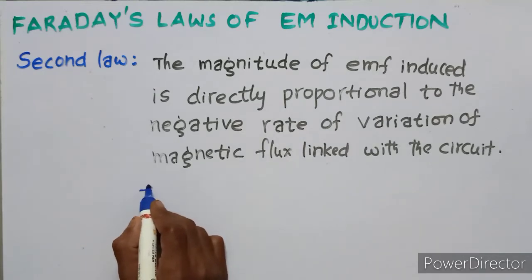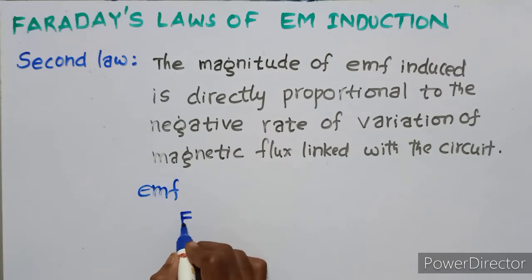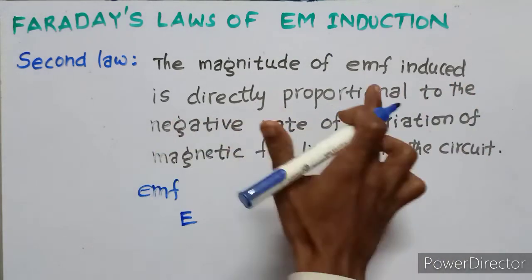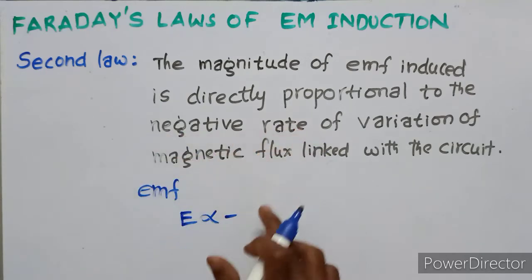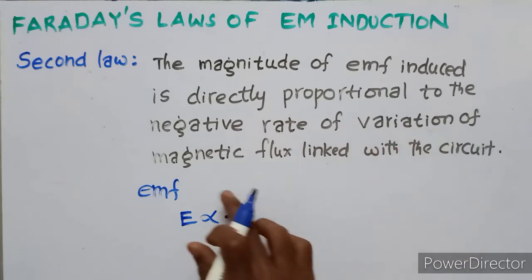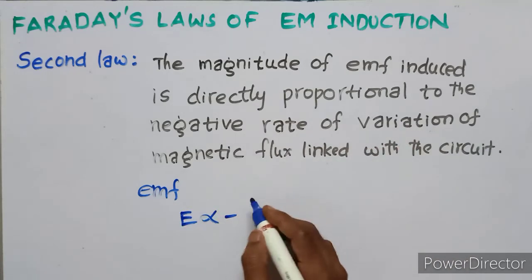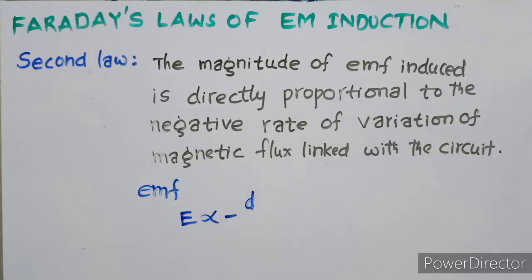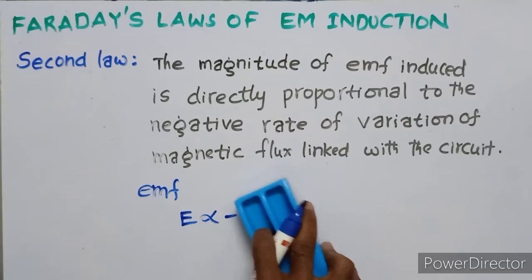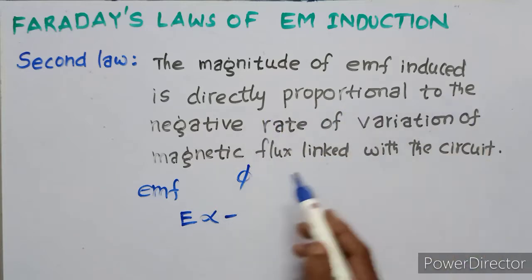EMF is represented by E, and magnetic flux is denoted by phi. So E is directly proportional to minus d phi by dt.